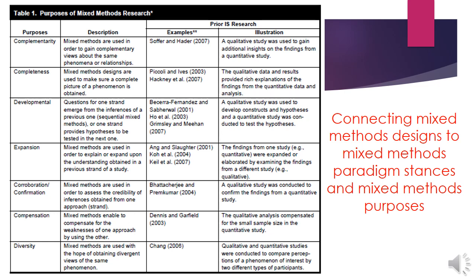Then completeness. Mixed method designs are used to make sure of a complete picture of the phenomena. Then developmental. Questions for one strand emerge from the inferences of the previous one. Suppose you have done a quantitative study.